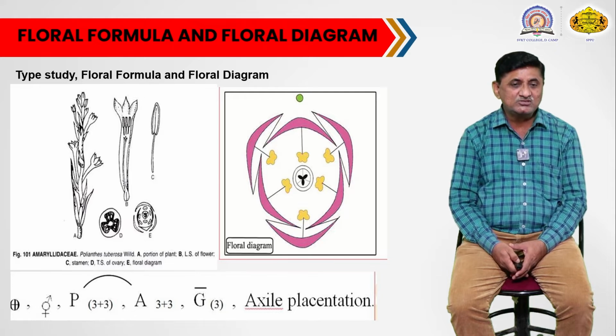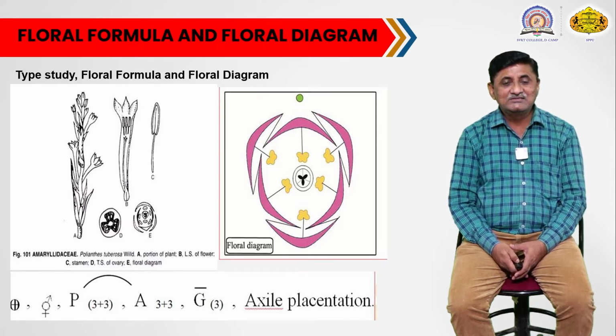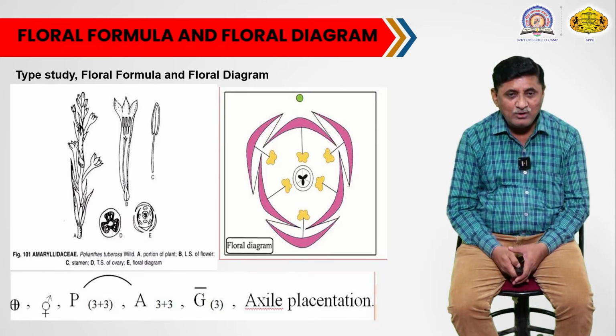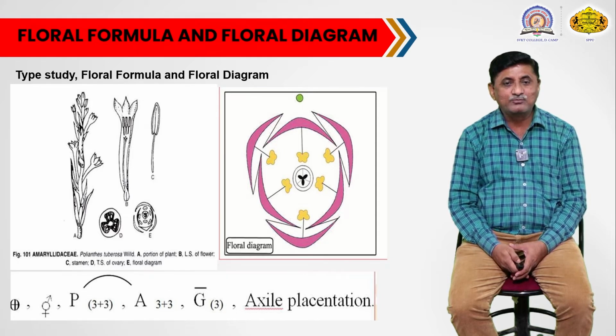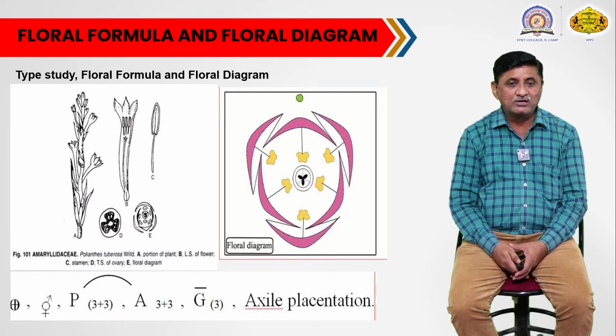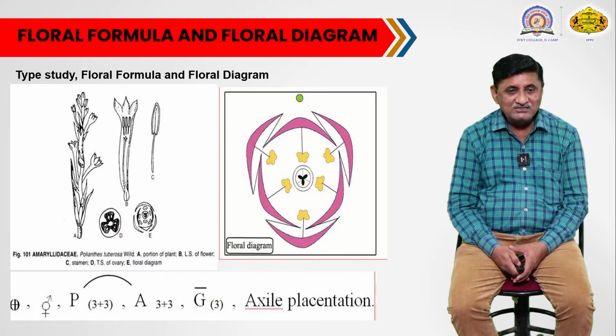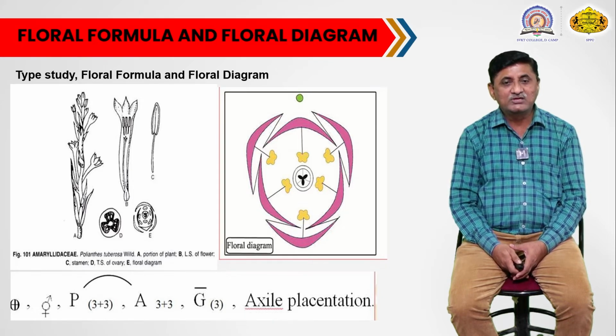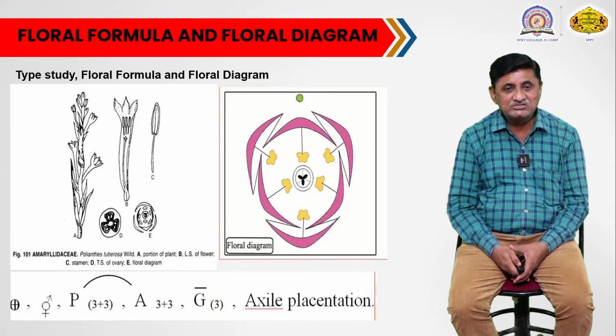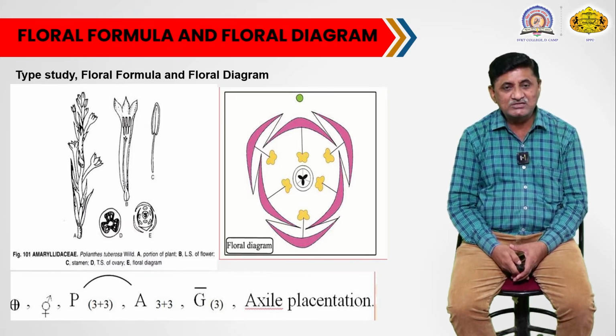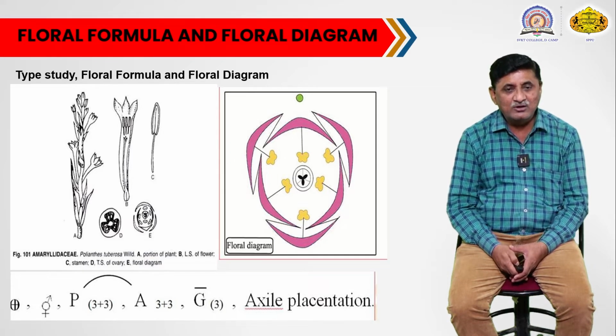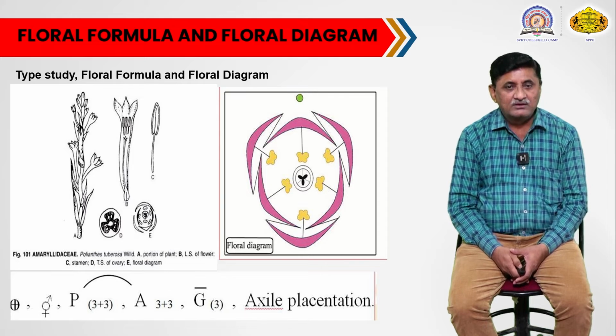The first image shows part of the habit of the plant Polianthes tuberosa, or tuberose, with some bracts or leaves, and a scape or inflorescence. The inflorescence is mostly racemose in nature, a simple raceme or spike.